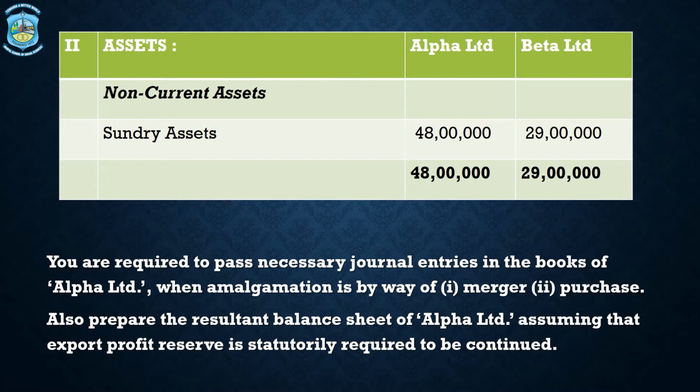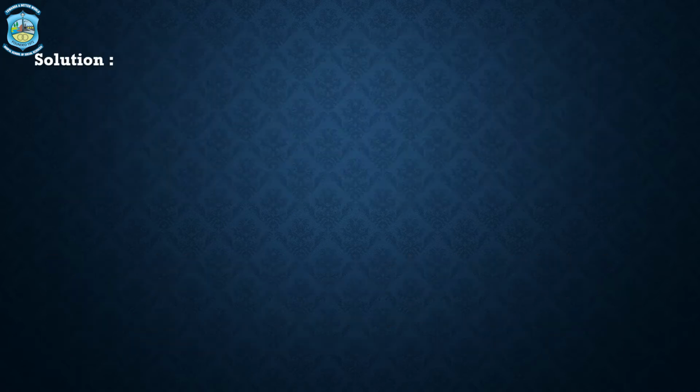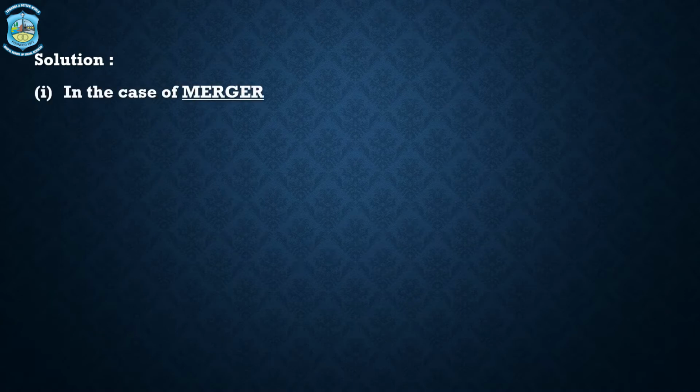Assuming that export profit reserve is statutorily required to be continued, these adjustments would be done separately. Let us look at the journal entries. First, we would look at the journal entries in the nature of merger. The format of journal entries we have discussed in detail in part 2.